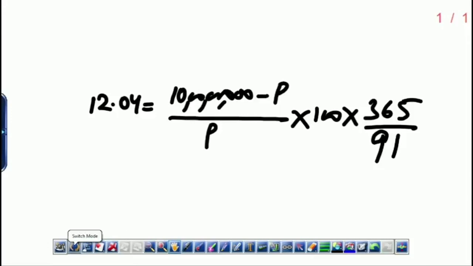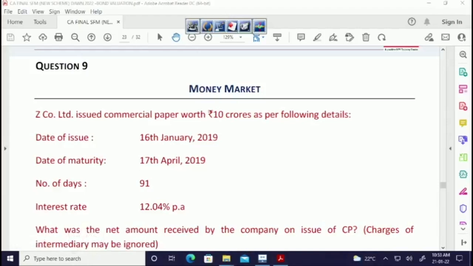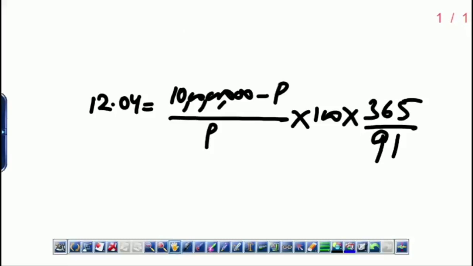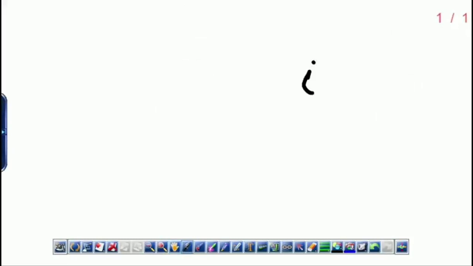Now, what I was saying is that suppose in this sum, the question would have been: calculate the annualized cost of issuing the commercial paper if stamp duty is this much, rating charges this much, brokerage this much. In that case, you need the 12.04%. If the price was given, you know how to calculate 12.04. So you will take the effective interest, that is I, and add the rating charges.